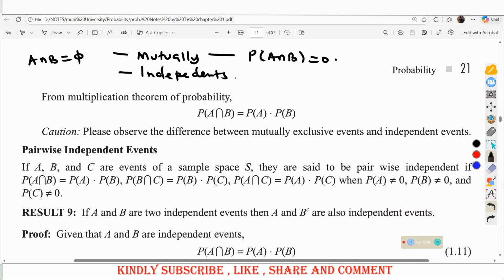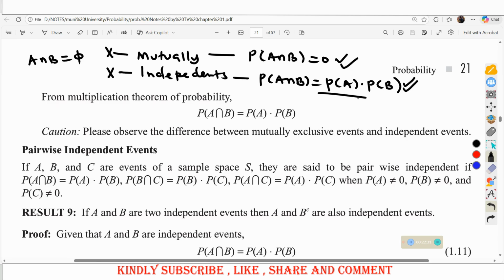Then independent events: probability of A intersection B is the same as the probability of A times the probability of B. But if they don't mention that the events are mutually exclusive or independent, please don't use any of these. So you have to use our previous knowledge, the knowledge from our previous lectures, lecture 3 and lecture 2, where we talked about how you get probability of A intersection B, A union B.